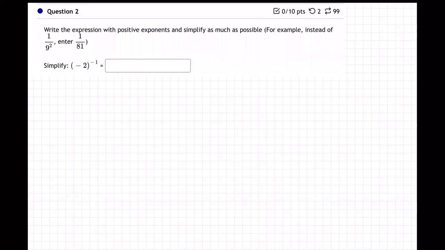Okay, so on this question, they're asking us to simplify -2 to the -1 power. So how do we do that? Well, bring it down here. We have to remember that negative powers make things jump to the other side. Let me write that rule.